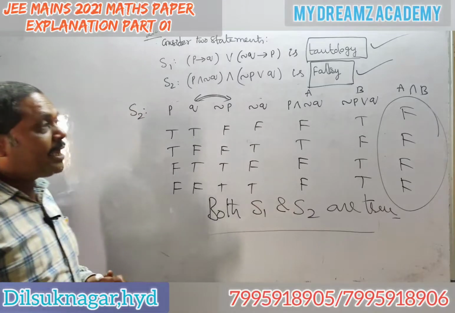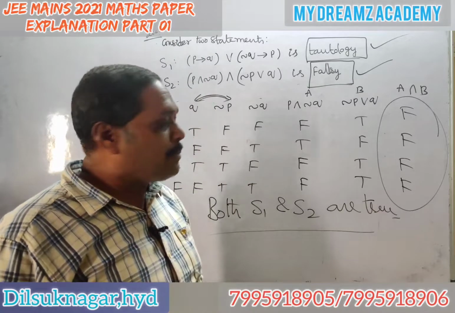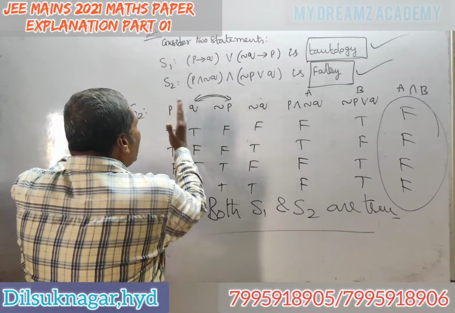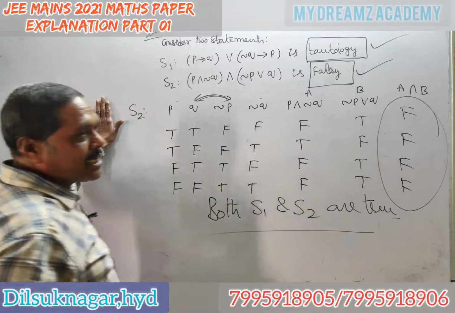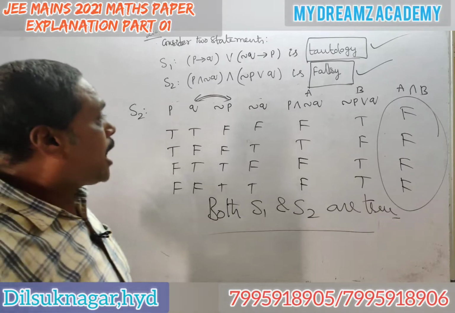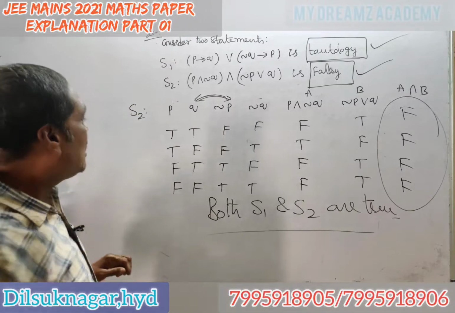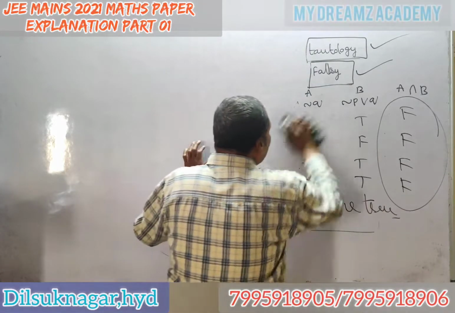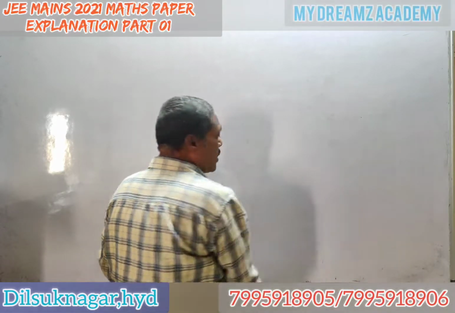Understood, all of you? Here you can learn what is tautology, what is falsy, and how to compare the given statements, how to verify using the truth tables. Remember truth table for P, Q, negation of Q, and how to write AND, how to write OR, how to write implication, how to write AND by implication, and how to write tautology. What is the tautology? What is the falsy statement? And converse, inverse, and contrapositive. That's all. So only from these points he is asking in the mains. Last year asked this type of problems in the 2021 mains.